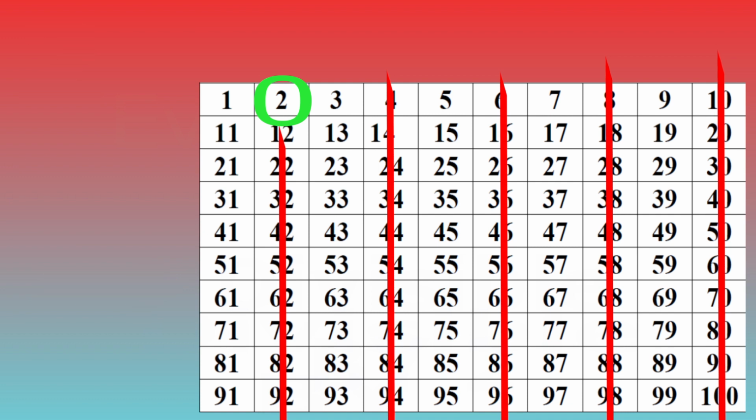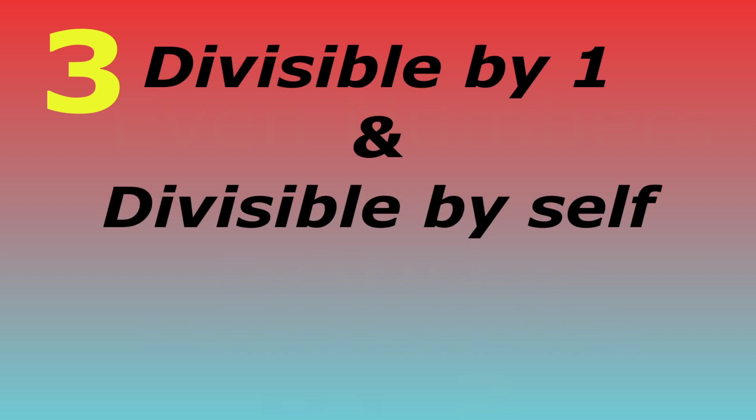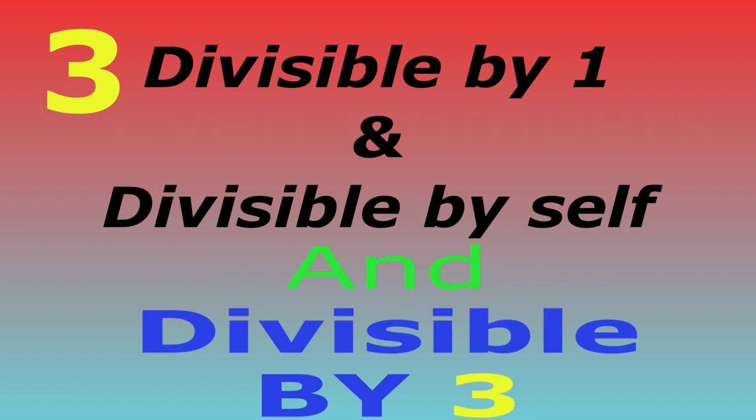This idea works the same for the prime number 3. Any multiple of 3 except itself is not prime. The same principle applies. Any multiple of 3 that is not 3 itself is divisible by the number 1 and the number itself, which is already 2 numbers, but it is also divisible by the additional number, the number 3, because any number that is a multiple of 3 is obviously divisible by 3. So none of these numbers are prime either.